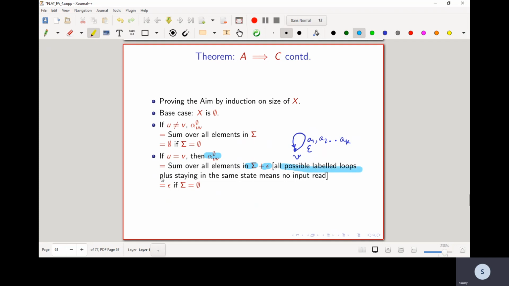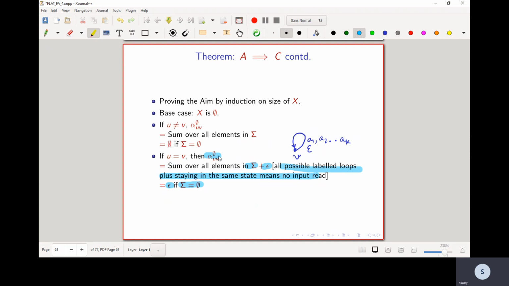So all possible labeled loops are allowed, plus staying in the same state without reading any input is also allowed. And if sigma is the null set, then notice that I can stay in the same state. So epsilon is allowed. So epsilon is the atomic pattern which is equal to alpha empty uv.